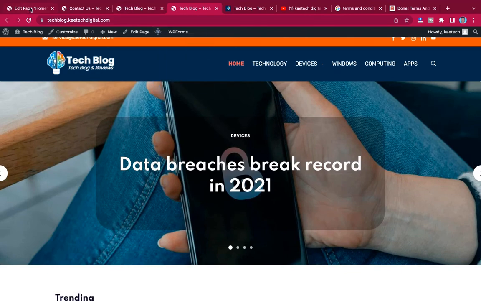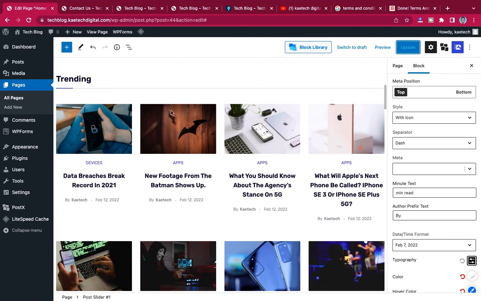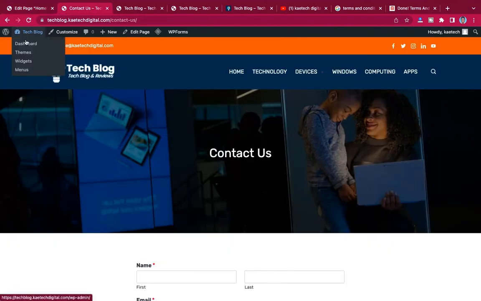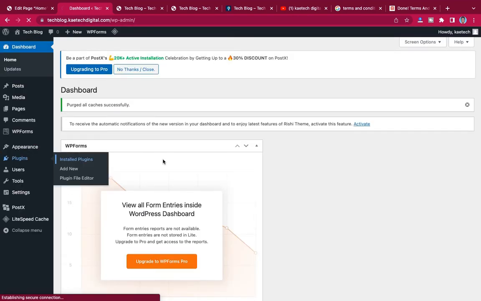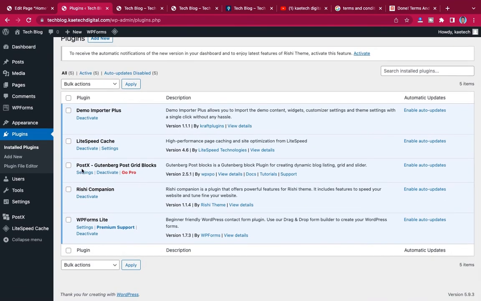So now that we're done with our hero section, if you want to update anything, you use the block library. Okay, this is the block library. Now let me show you where this block library comes from. Let's go to plugins. It comes from this place: Post X, Gutenberg Post Grid Blocks.